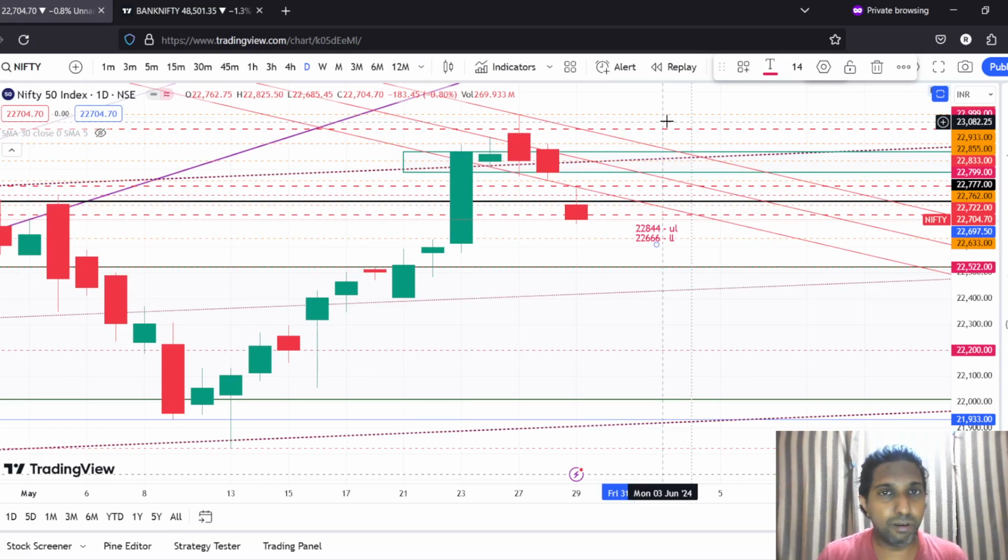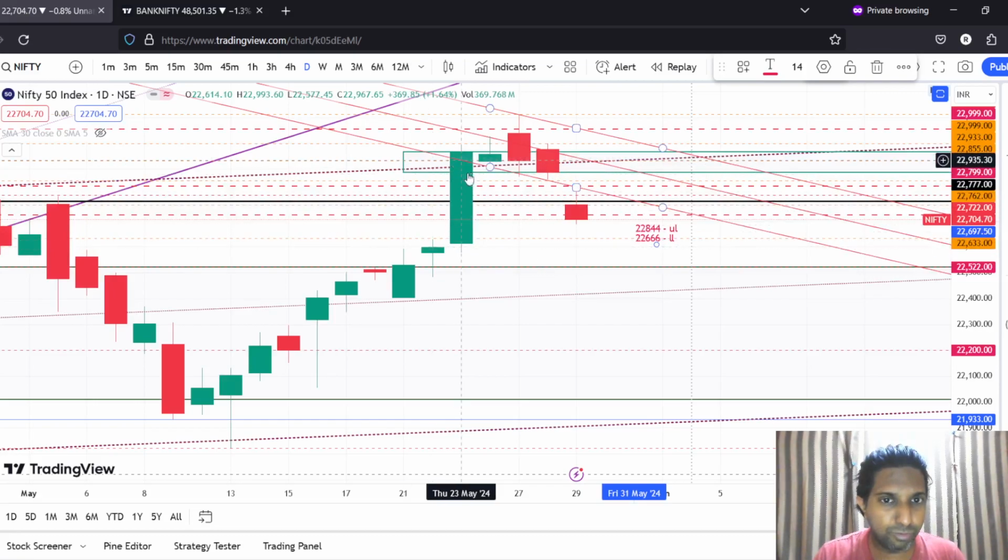if there is a stable government, a single party majority government, then this reversal is going to be very sharp because the number of days is less. So we may see the reversal or the recovery happen in just one or two candles of a similar size like this one, right?